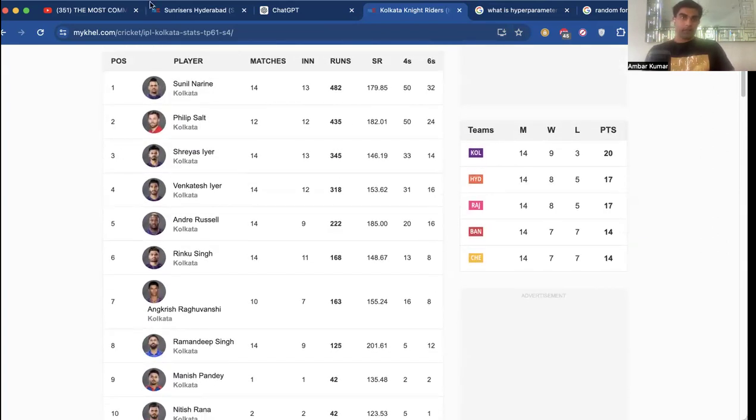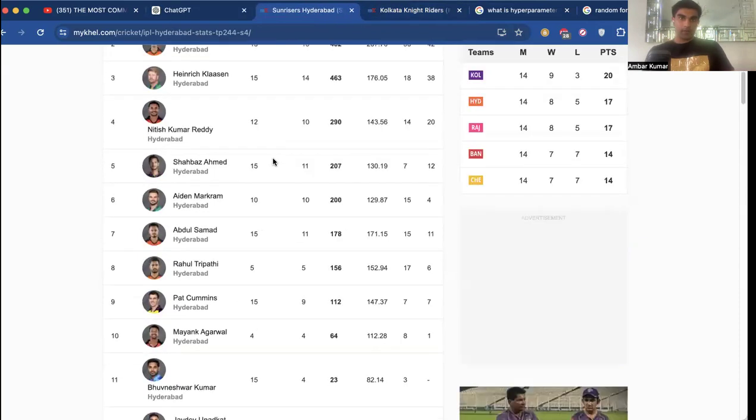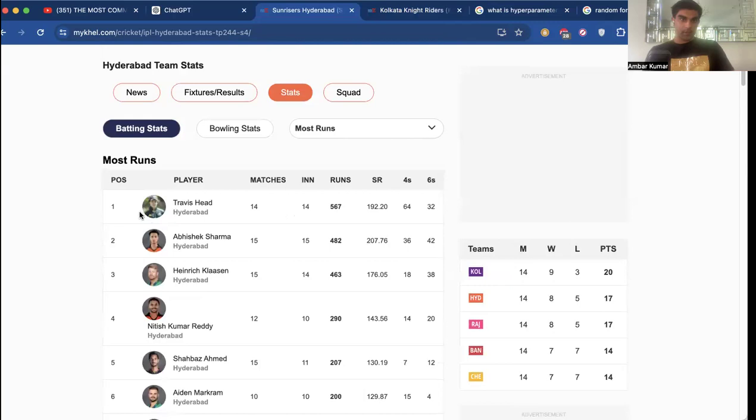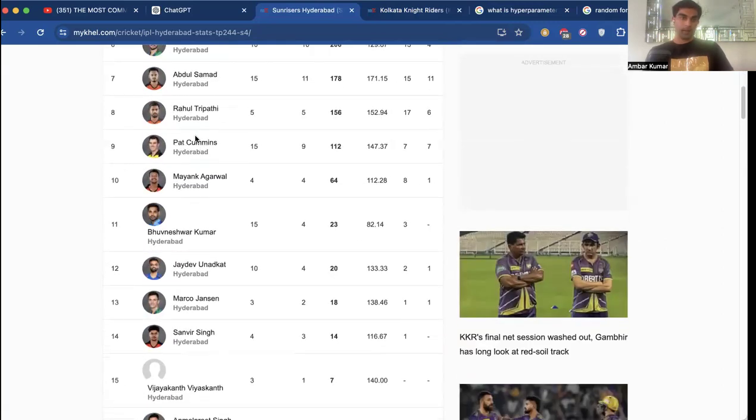So we also have the same data for the Sunrisers Hyderabad. I don't need to read out this data to you, but you can see here that Travis Head is a key contributor to Hyderabad, with 32 sixes. Abhishek Sharma actually has even more sixes, an insane number at 42 sixes. But Travis Head's overall runs contributed is 567 runs for Hyderabad. He's played 14 matches, so he's played fewer matches and contributed more runs. So Travis Head is going to be a key player tomorrow for Hyderabad, as well as Abhishek Sharma, 15 innings, 482 runs. Pat Cummins is down there at 9.